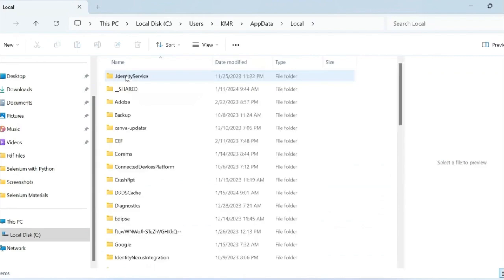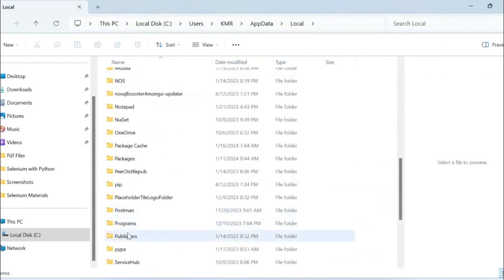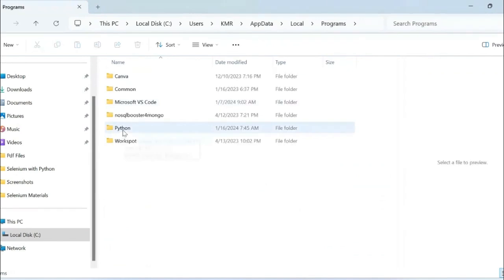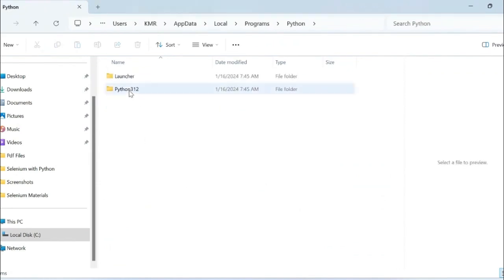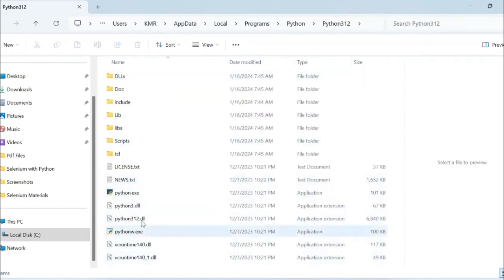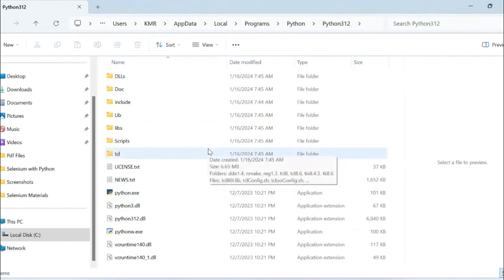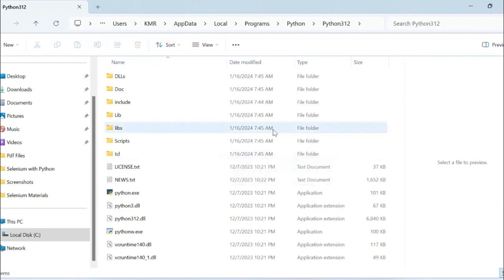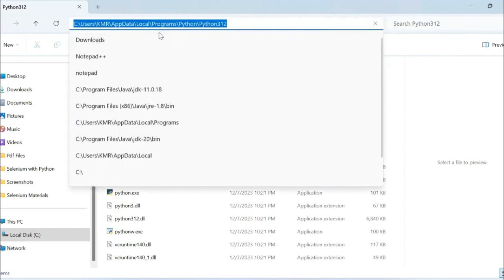Go to AppData, go to Local, go to Programs, and see Python. We have installed Python 3.12, so that is the reason you will see the folder here. All the libraries, application extensions and folders regarding Python 3.12 will be installed in this particular folder. And as I said before, we clicked add python.exe to path. Upon clicking, this particular path is added to environment variables. Let us check.